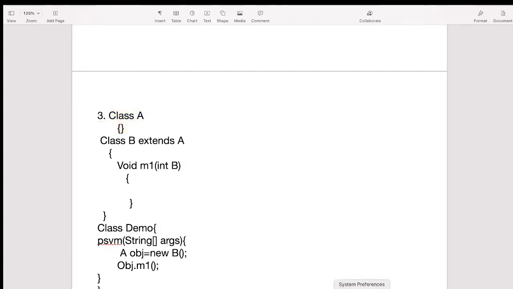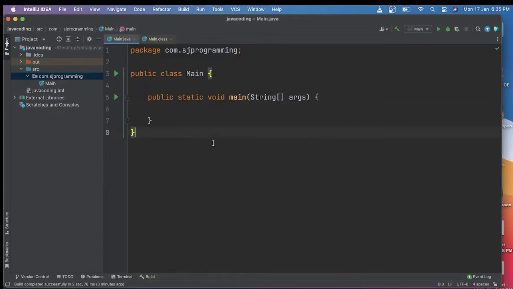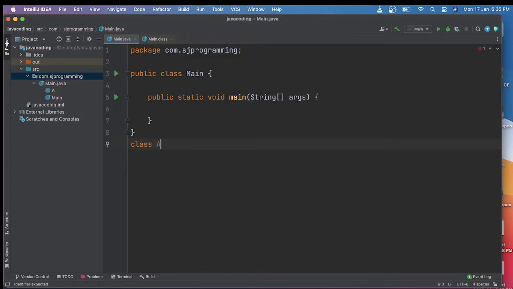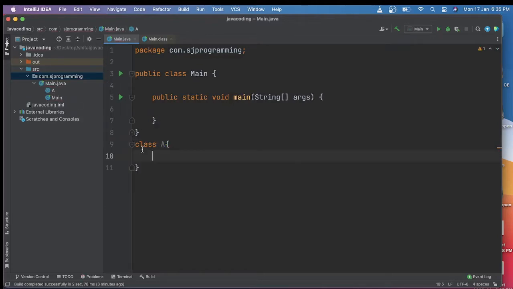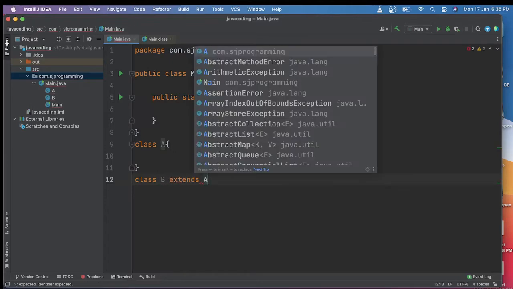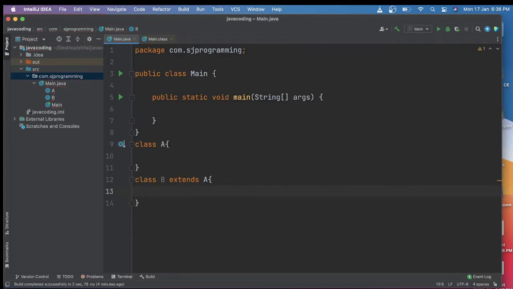So let's open the IDE. Here we have this main class. Now here I will create the class A. Inside this class we don't have anything. Now I will be creating the class B, which extends the class A. Inside this class B we have one method m1.